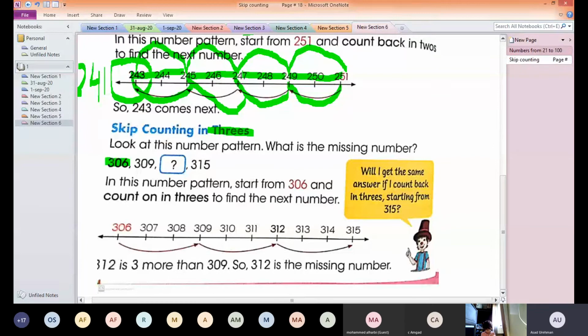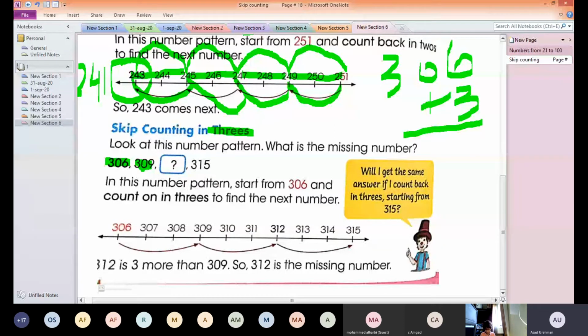First 306, then 309. So how much do I need to add to 306? What number should I add to 306 to get 309? Only 3. If I add 3 to 306, I will get 309. Okay, that means 3 is added to 306, so I get 309. So after 309, I again need to add 3 in order to find this number.